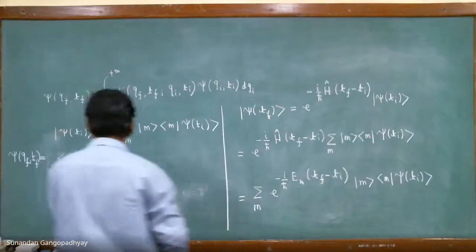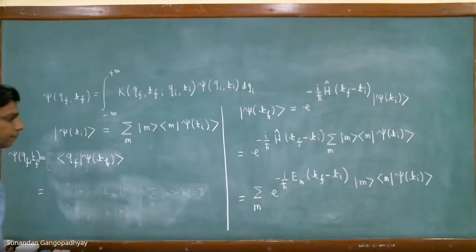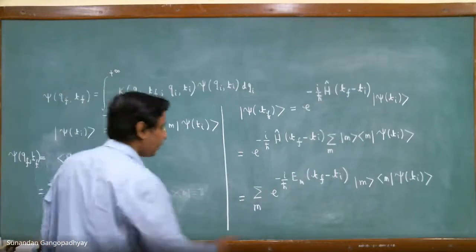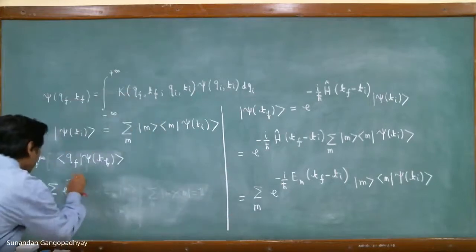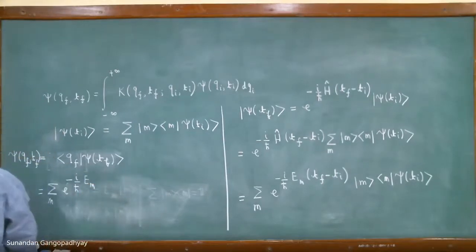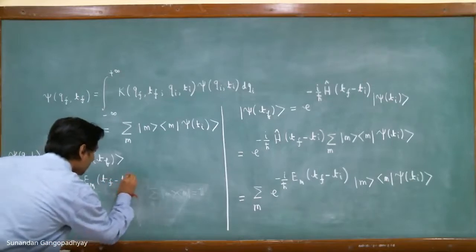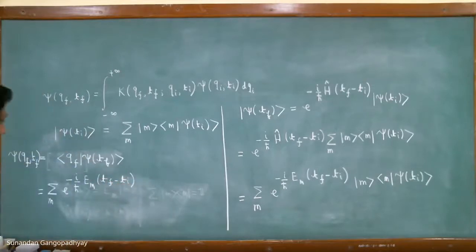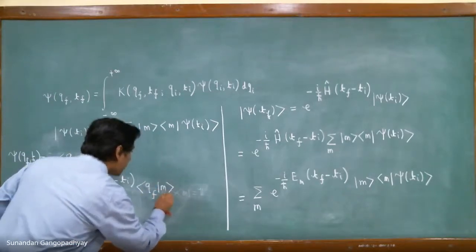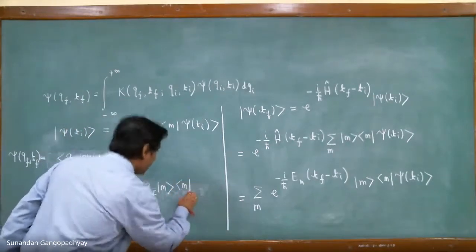So that is equal to this thing, and this is equal to summation over n. This will be e to the power minus i by h bar E_n, and this will be |n>.